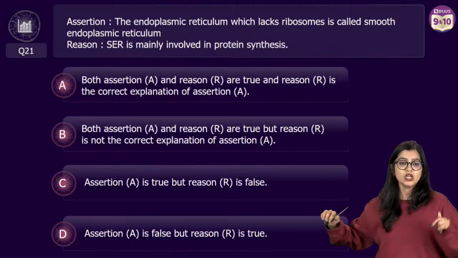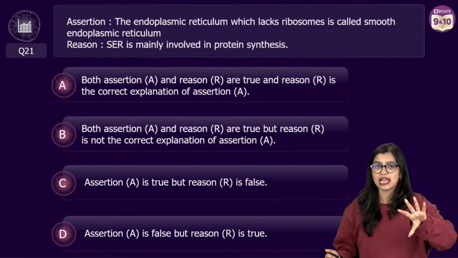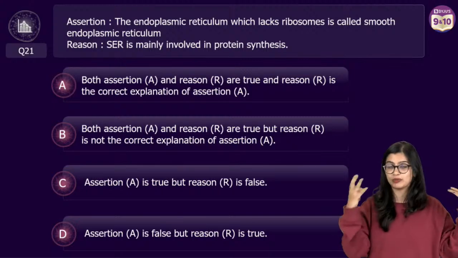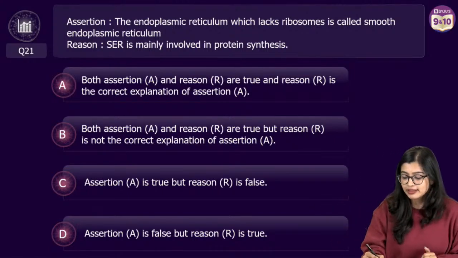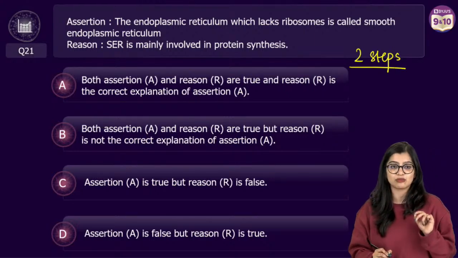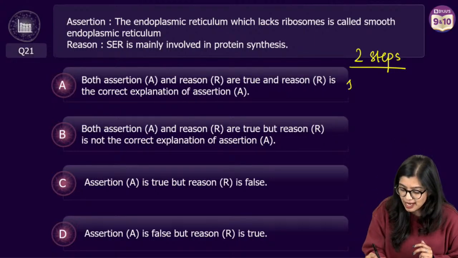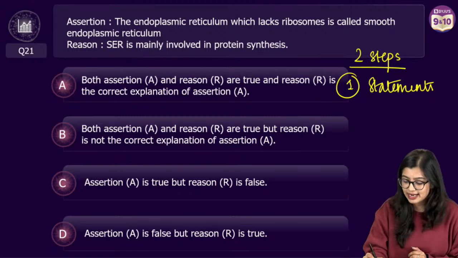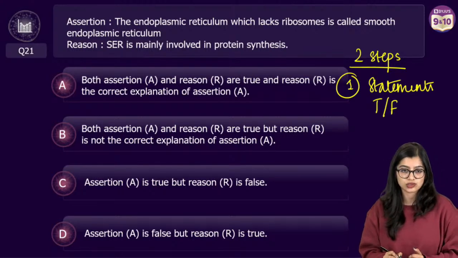Okay. See, if you are regular in my class, I always tell you in assertion reason, and I always reiterate this because there could be somebody new in my class. There are 2 steps you need to follow when it comes to assertion reason. Step number 1 is to just look at them as statements, statement 1 and 2, and identify if they are true or false, right?